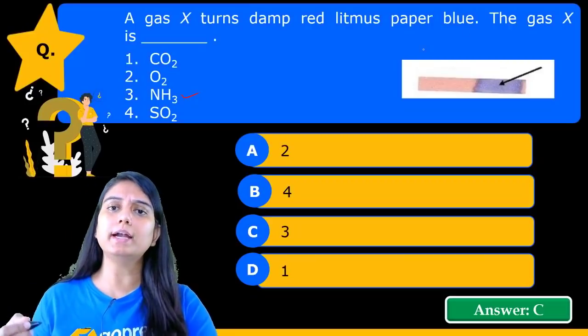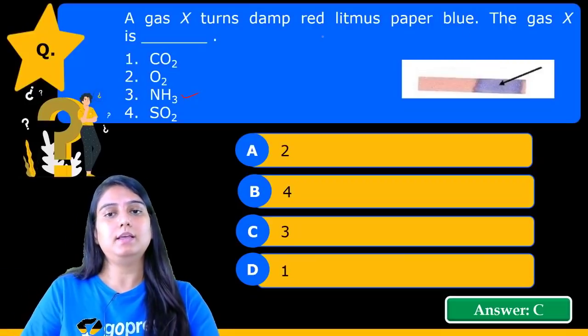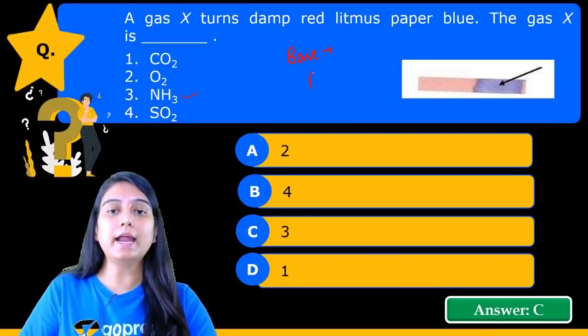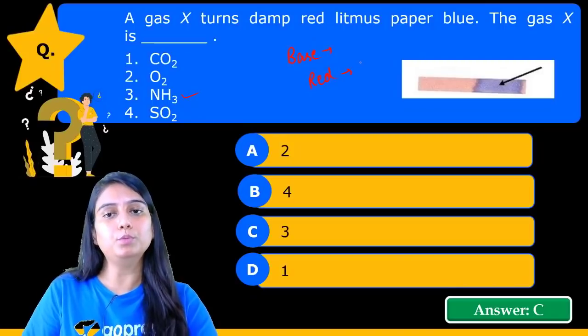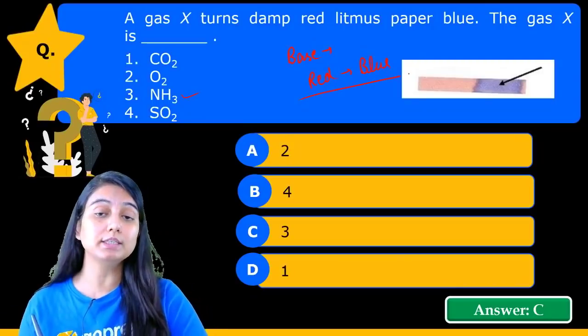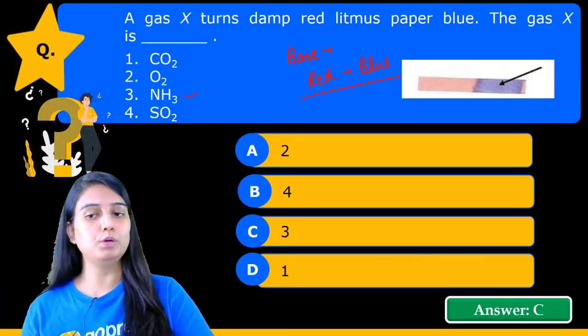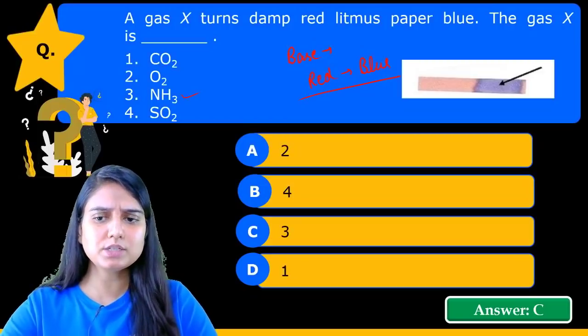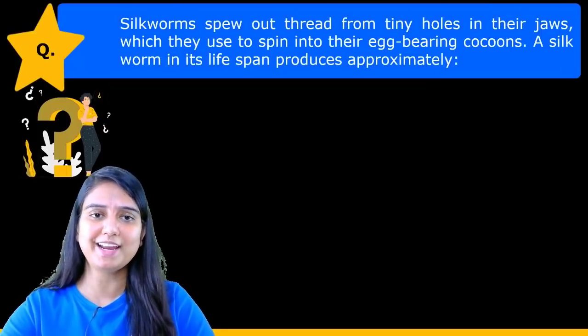We all know that this is the property of a base. A base turns red litmus paper to blue. So yes, dear students, ammonia is the gas which will turn red litmus paper to blue color. I hope this question is clear. Now, this was a very simple question. Now move to the next question.